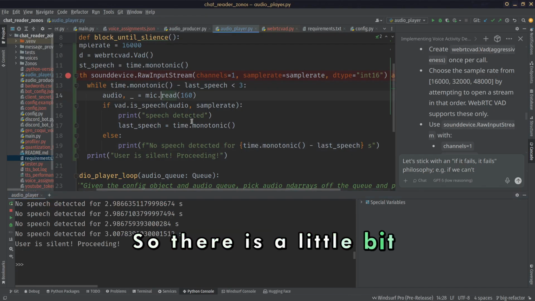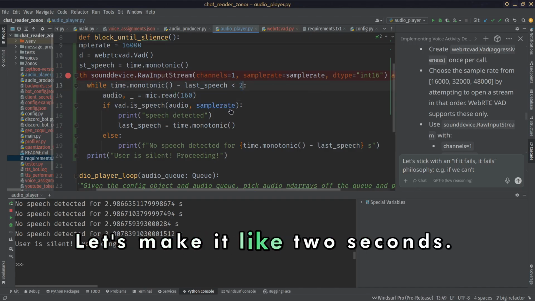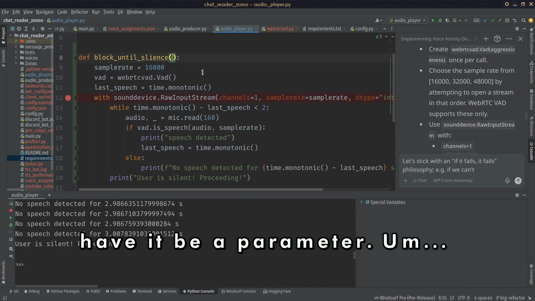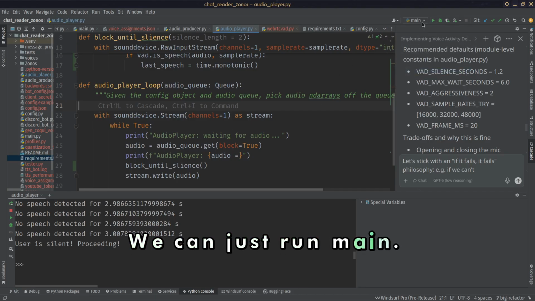So there is a little bit of a delay. That's fine. We don't even need it to be 3. Let's make it like 2 seconds. We should probably have it be a parameter. Let's run it. We can just run main...